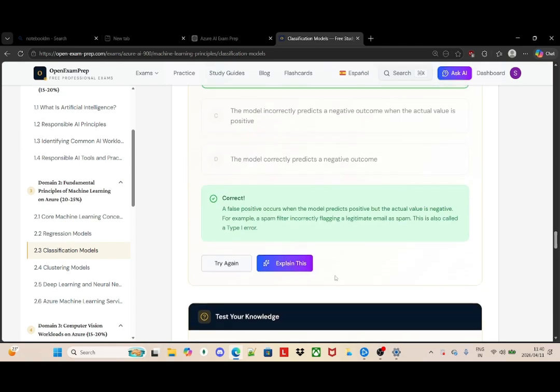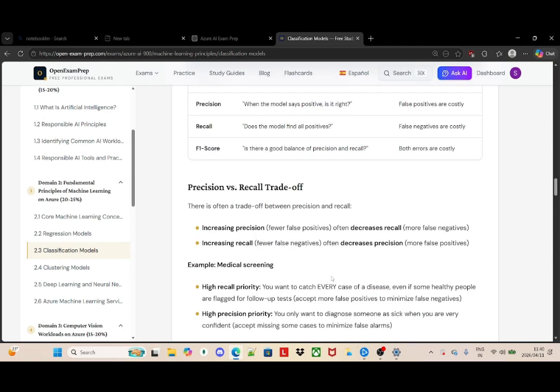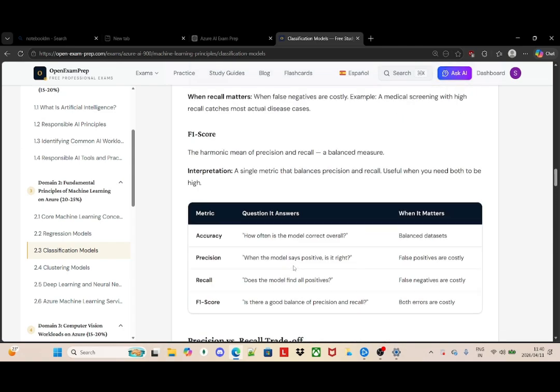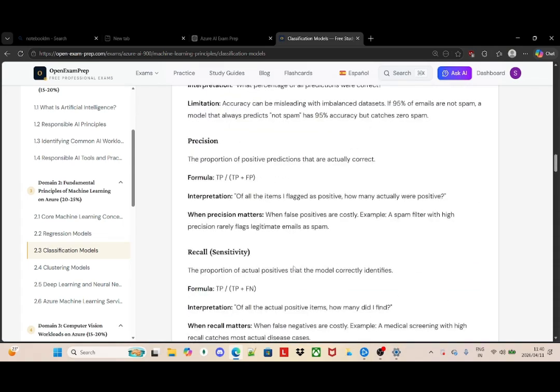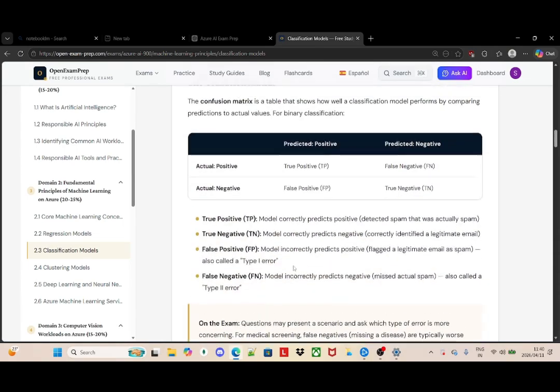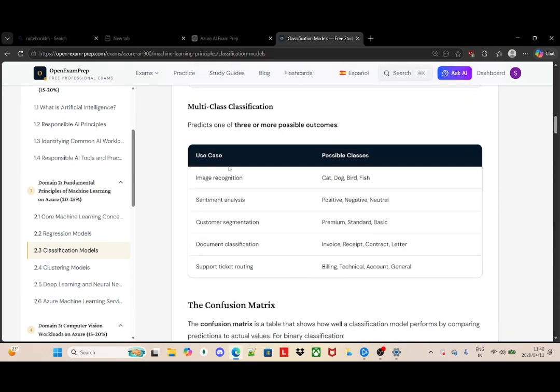The reason why I say this is I saw this in the context. This is where they are talking about this. We have multi-class classification. It says it predicts one of three or more possible outcomes. We have image recognition, which has the possible classes cat, dog, bird, fish.